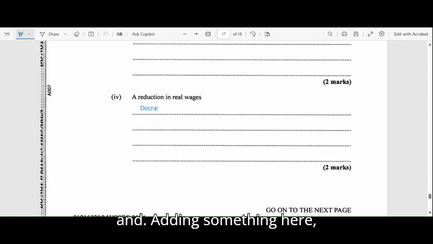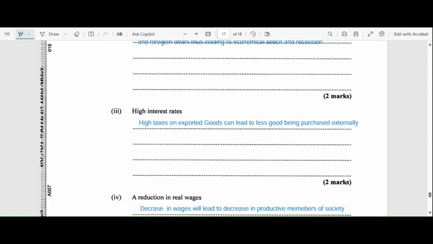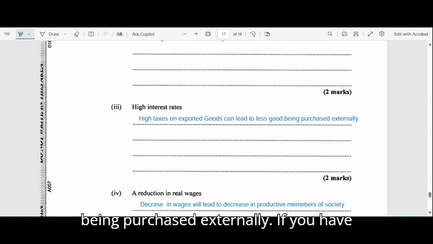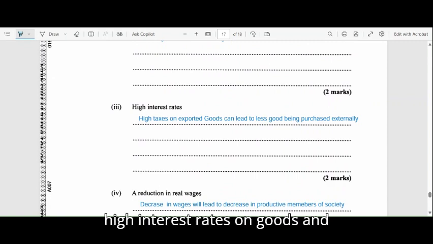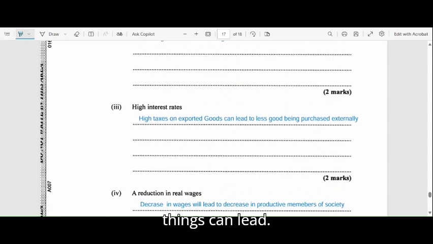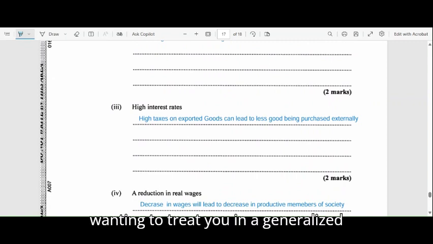And let me add in something here. High interest rates. High taxes on export goods can lead to fewer goods being purchased externally. If you have high interest rates on goods and services, for example CET, as I said again, common external tariffs, we have other incentives such as duties, we have taxes on goods and services. All of these things can lead to countries not wanting to trade with you in a generalized sense.